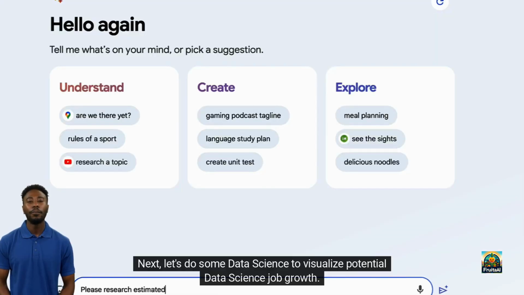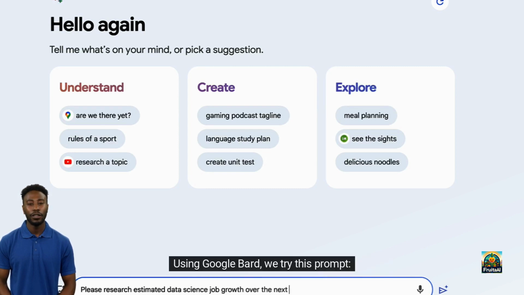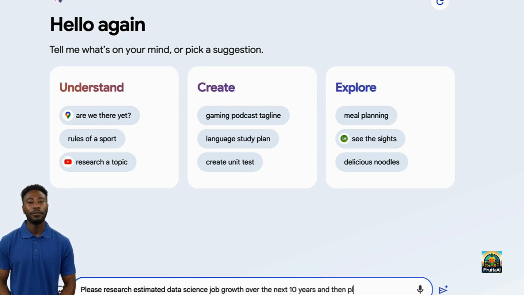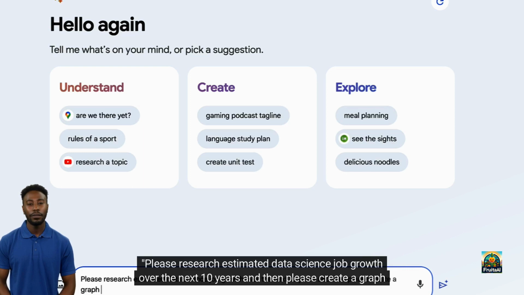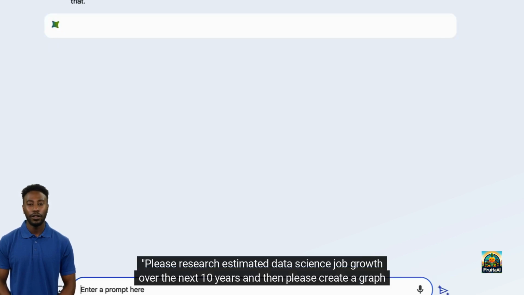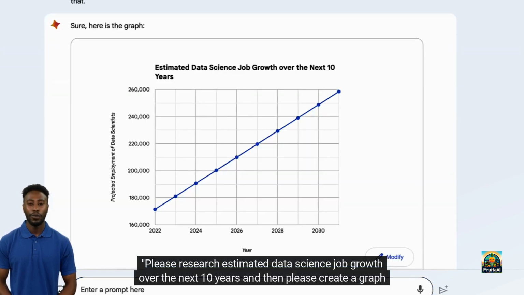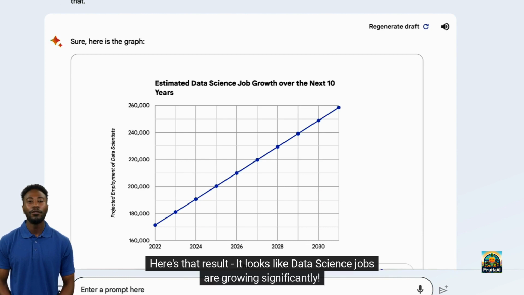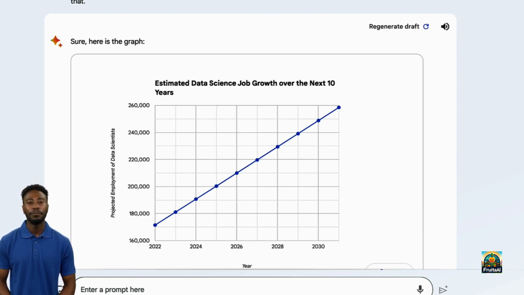Next, let's do some data science to visualize potential data science job growth. Using Google Bard, we try this prompt. Please research estimated data science job growth over the next 10 years. And then please create a graph showing that. Here's that result. It looks like data science jobs are growing significantly.